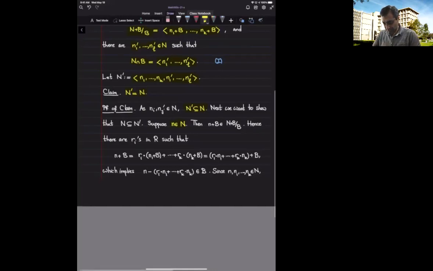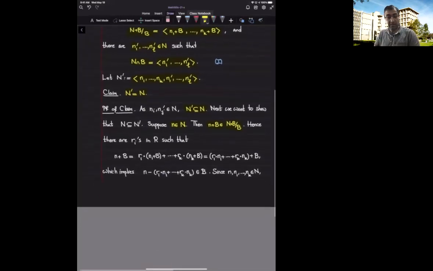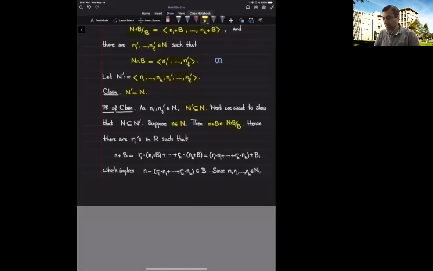When I look at the shadow, that means n plus B, I get a coset in the quotient of N plus B by B. We know that this quotient is generated by the coset representatives, by the cosets that are represented by n sub i's. That means n plus B can be written as an R-linear combination of the cosets n sub 1 plus B, n sub 2 plus B, n sub k plus B. So the coset n plus B is r sub 1 times n sub 1 plus B, r sub 2 times n sub 2 plus B, till r sub k times n sub k plus B.